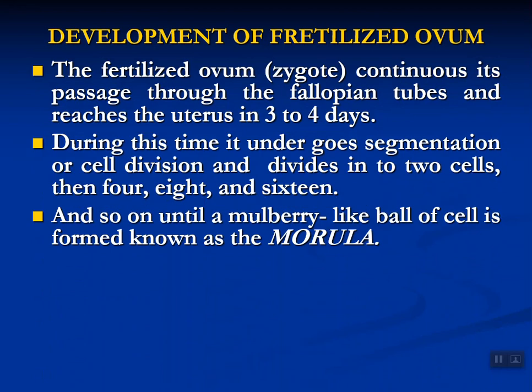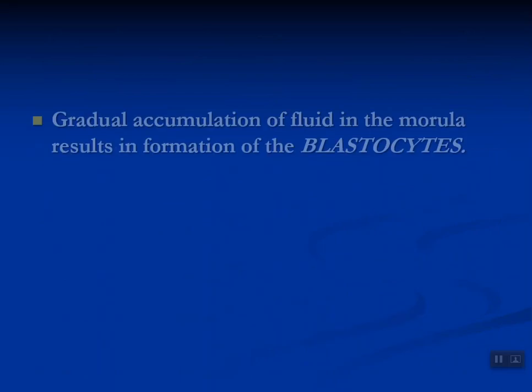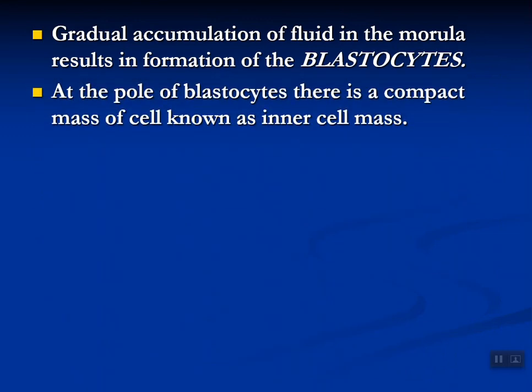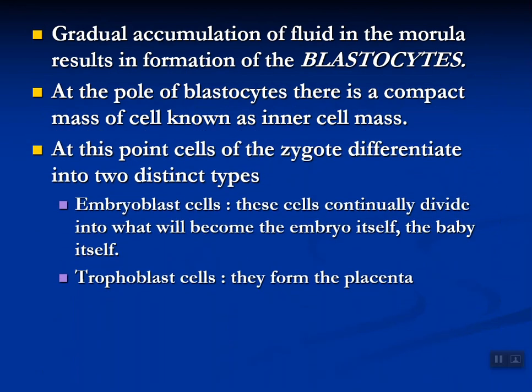From that, the cells form a marble-like ball of structure, and that is known as the morula. When the morula accumulates fluid, it is known as the blastocyst. At the pole of the blastocyst, there is a compact mass of cells known as the inner cell mass. At this point, the cells of the zygote differentiate into two distinct types, embryoblastic cells and trophoblastic cells. Embryoblastic cells help to develop the embryo or fetus, and trophoblastic cells help in the formation of the placenta. Next we will continue in the next class.